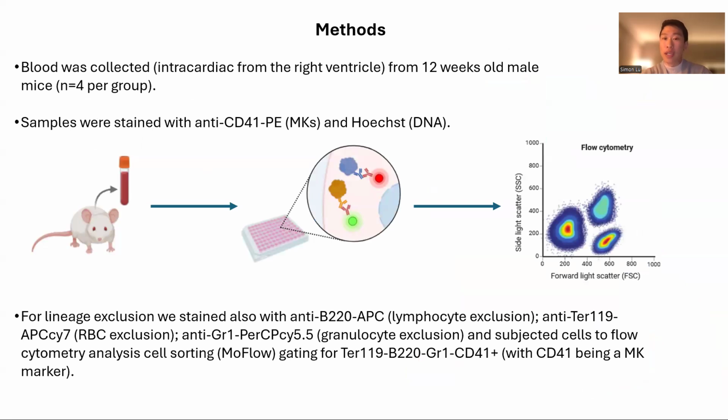So, in order to investigate this, an experimental model was designed to capture megakaryocytes for downstream analysis. Blood was collected from 12 weeks old male mice, and samples were stained for CD41 positive megakaryocytes. And also lineage exclusion was performed by staining for B220 for lymphocytes, TER119 for red blood cells, and GR1 for granulocytes. Flow cytometry analysis was performed to sort and gate for only CD41 positive megakaryocyte cells while excluding all other lineages of the hematopoietic stem cells.